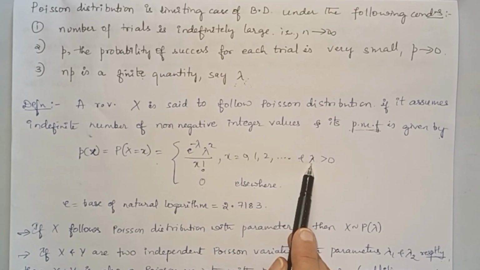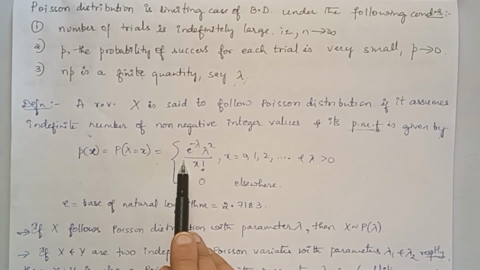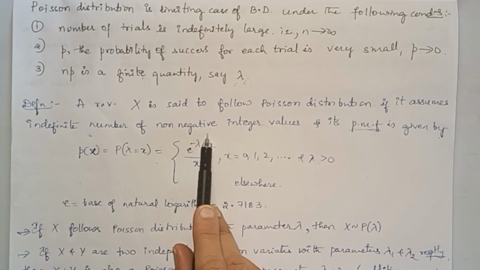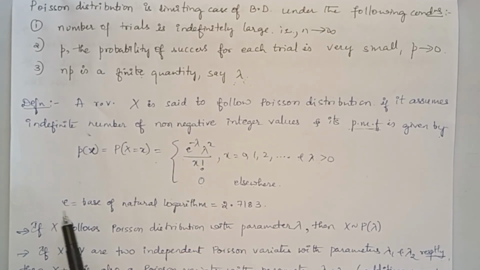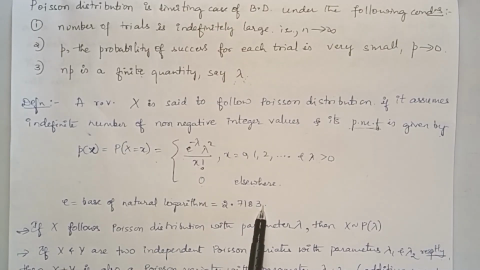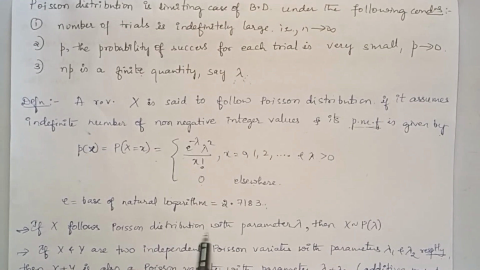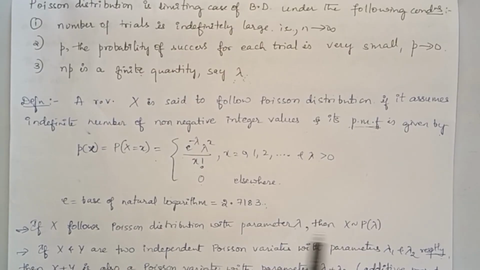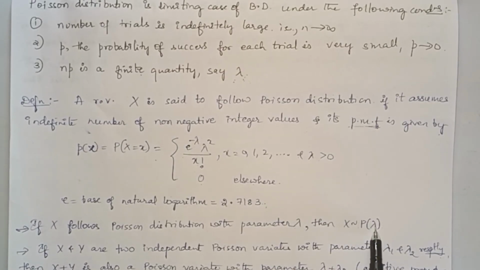For all these values x equal to 0, 1, 2 and so on, the probability mass function is given by e power minus lambda into lambda power x by x factorial, where e is the base of the natural logarithm. Its approximate value rounded off to 4 decimal places is 2.7183. If x follows Poisson distribution with parameter lambda, then we write it as x following the Poisson distribution P of lambda.